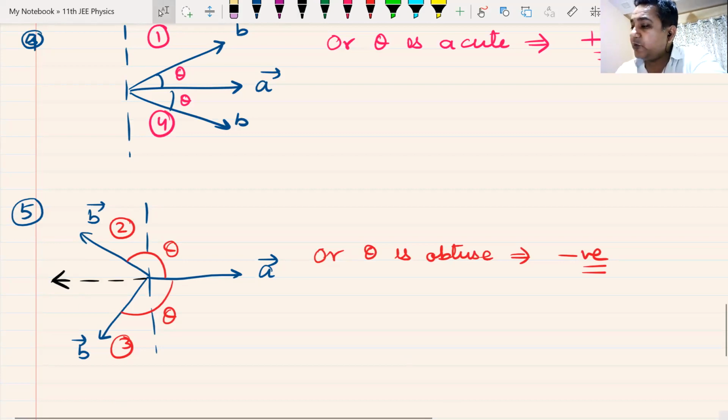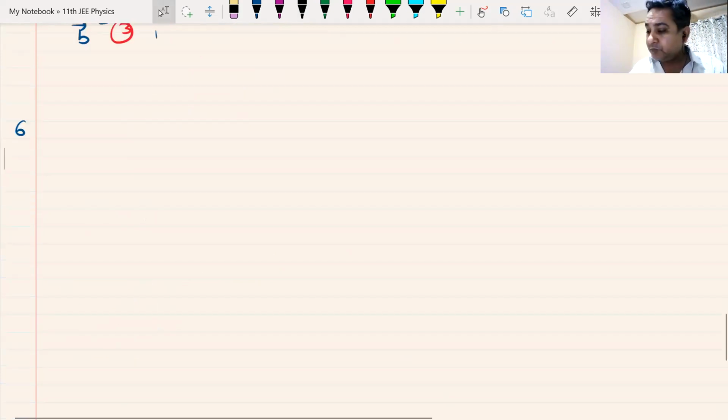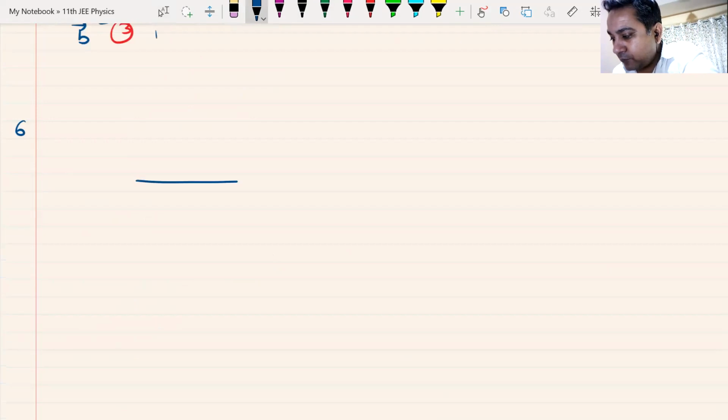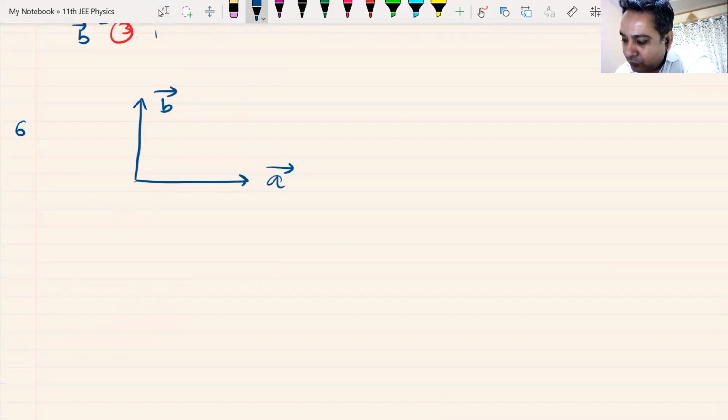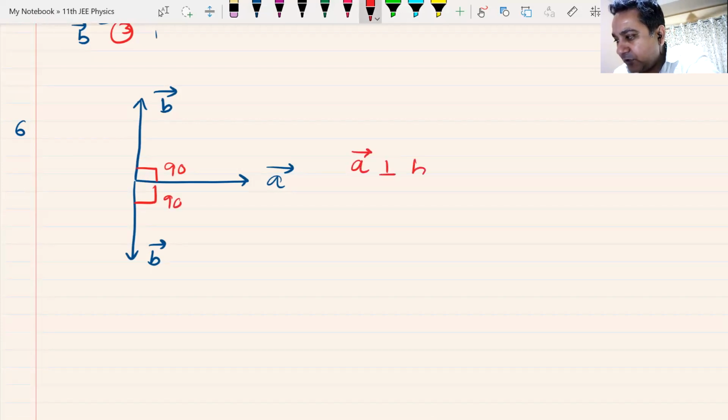Then the next one would be, if my vector A is here, I keep the direction of vector A fixed. Vector B is like this, or vector B is like this. Basically what I want to say, if the angle is 90 degrees, or I can say A is perpendicular to B, or theta is 90 degrees, this dot product becomes 0.